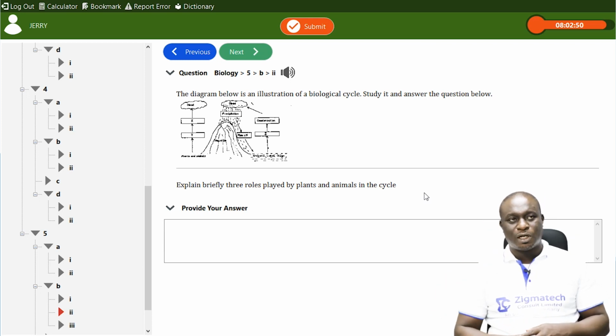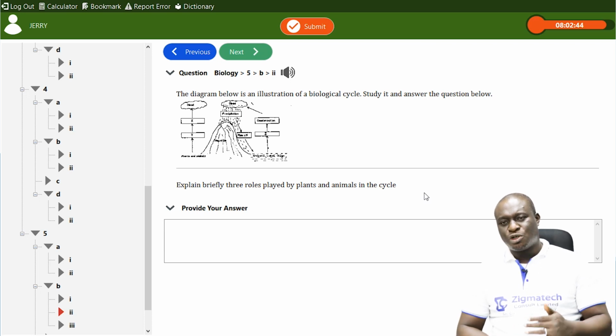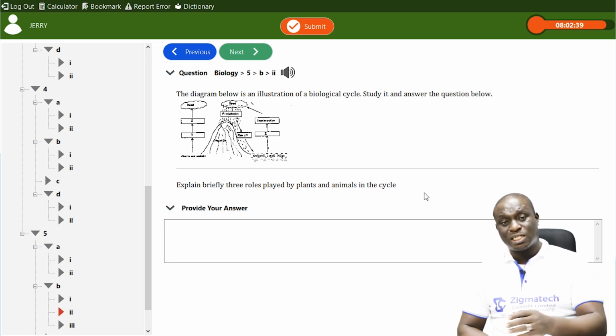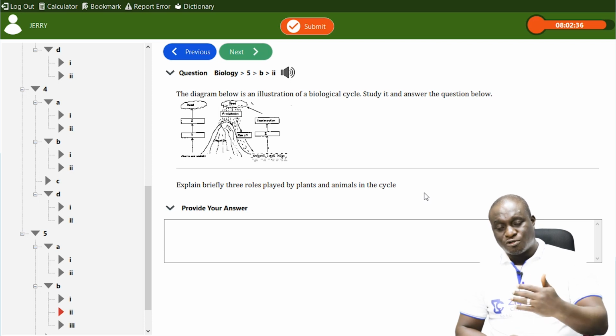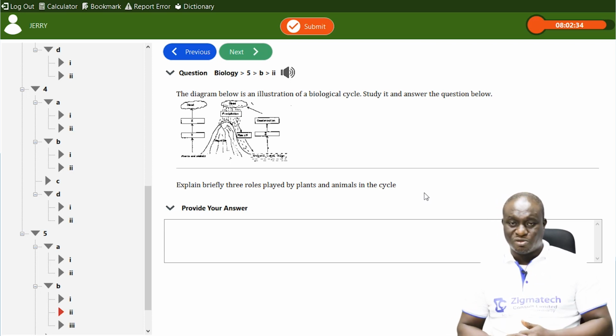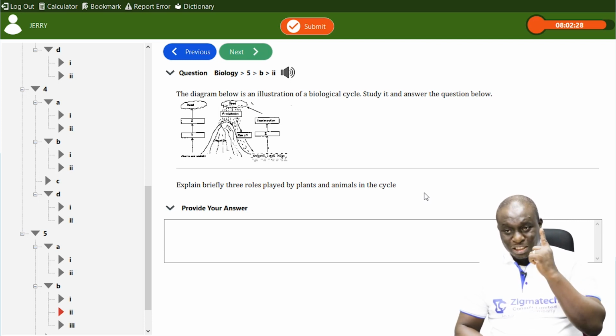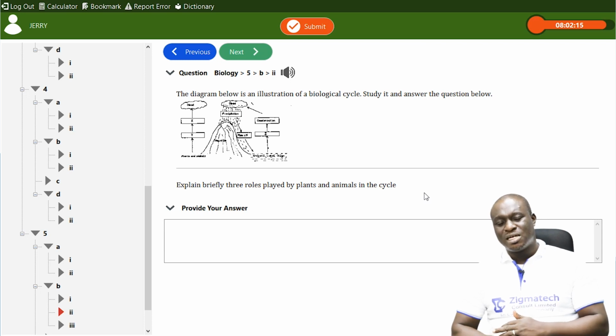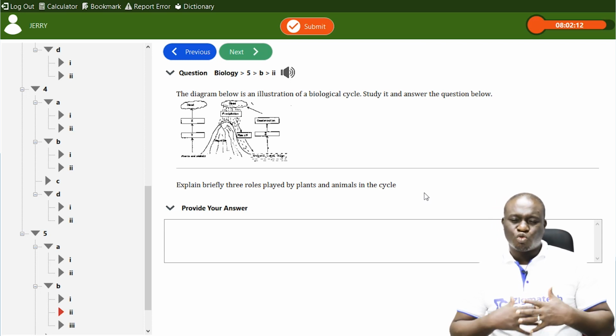Another process is transpiration. Transpiration is the loss of water from the leaf of a plant to the atmosphere in form of water vapor. So plants lose water from time to time in order to cool their environment. Excess water is being lost through the stomata of a cell. So transpiration through the leaves of plants is also one of the roles played by plants in water cycle. And then finally, number 3 is perspiration or sweating.